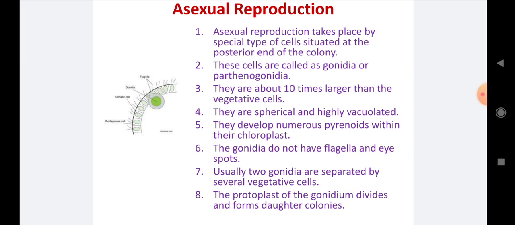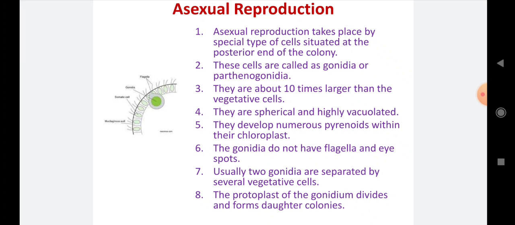Number 4, they are spherical and highly vacuolated. They are circular in structure and vacuoles are also present. Number 5, they develop numerous pyrenoids within their chloroplast. As you know, pyrenoids are the starch synthesizing bodies. They are also present in the chloroplast of the gonidium. Number 6, the gonidia do not have flagella and eye spot. These two structures are absent in the gonidium.